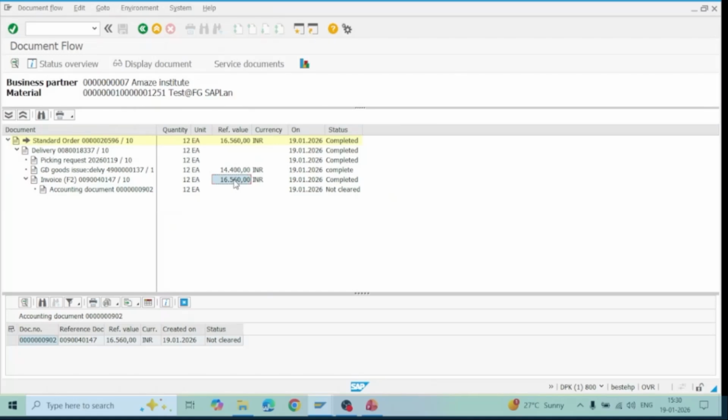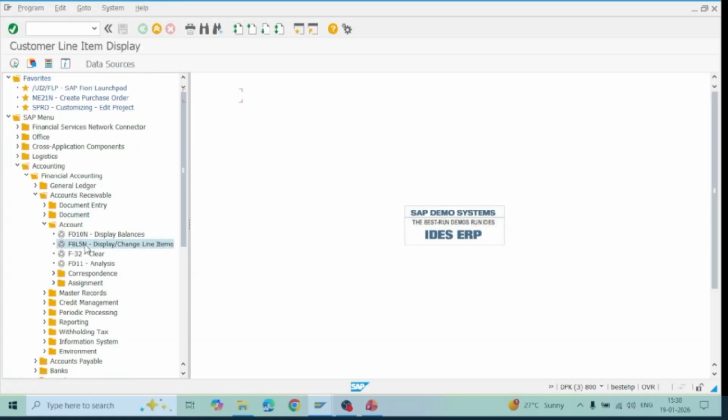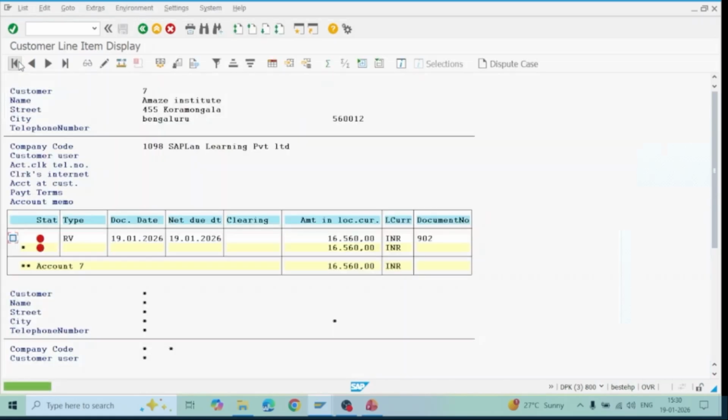Whatever the payment, that is 16,560, you can see the accounting document on the accounting side as well. If you go to FBL5N under this company code, see here, 16,560 is pending and it has to be paid.